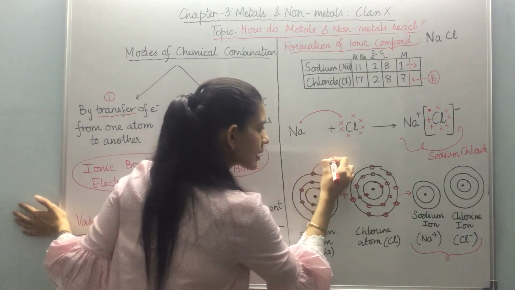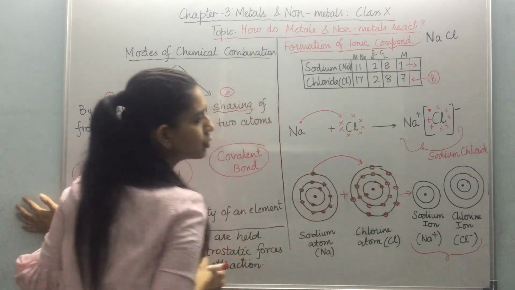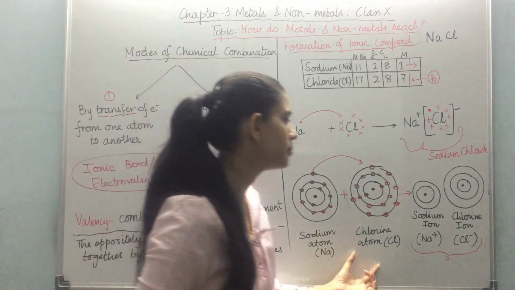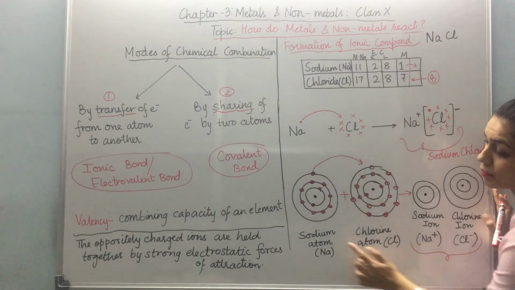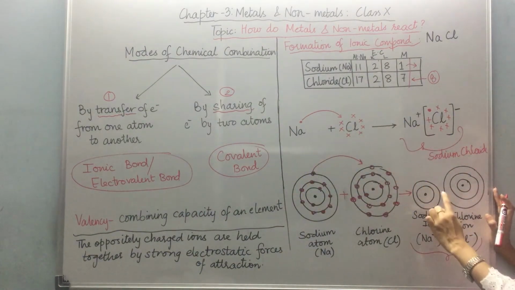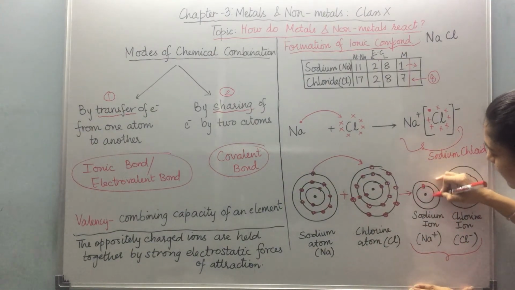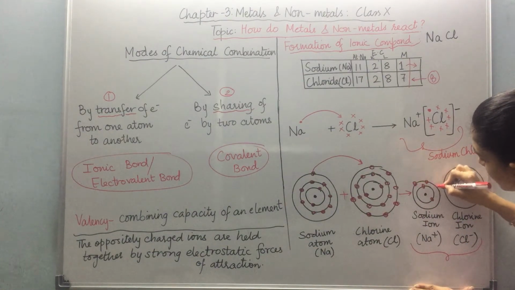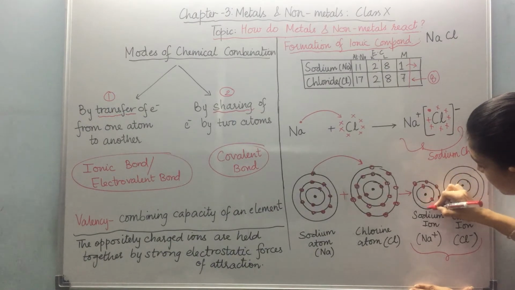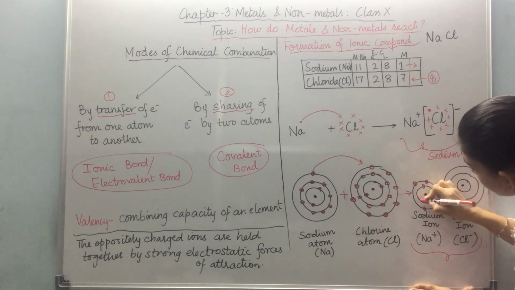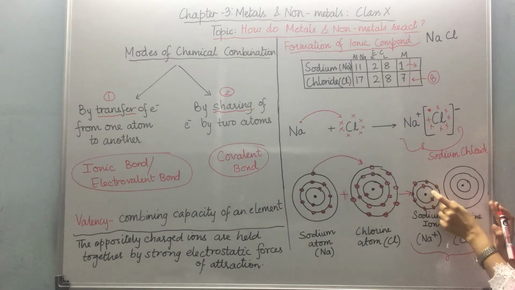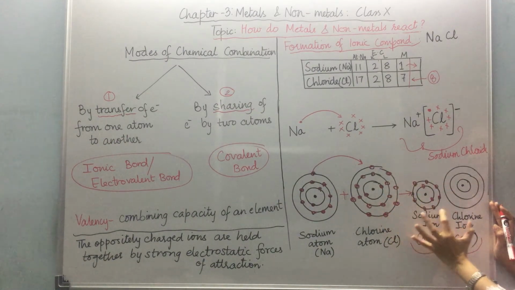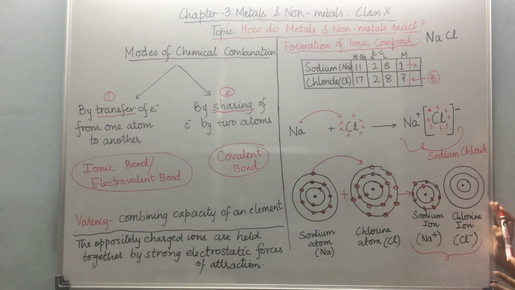Now when this extra electron of sodium moves to the chlorine atom, sodium becomes a sodium ion because it has now lost an electron and it is now having only 2 shells that are completely filled. The K shell has 2 and the L shell has 8 electrons, so it has achieved octet in its outermost shell.